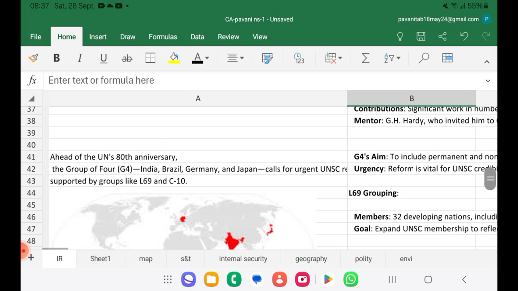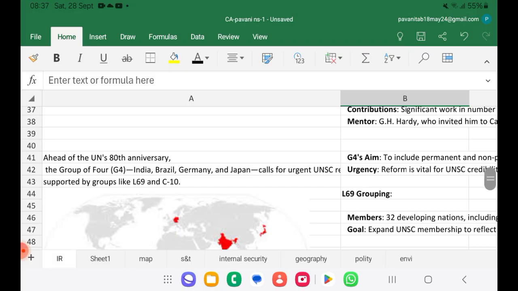Apart from that, the next news from international relations is the focus on the United Nations 80th anniversary. It is going to hit its 80th anniversary, so countries are urging for reforms in the UNSC, United Nations Security Council. The Group of Four, India, Brazil, Germany and Japan, call for urgent UNSC reforms.